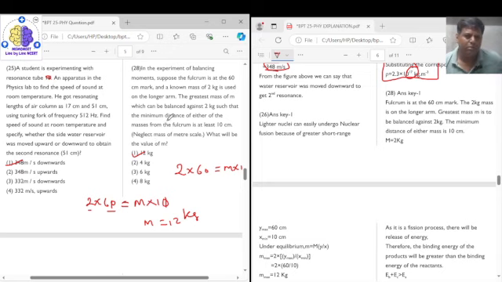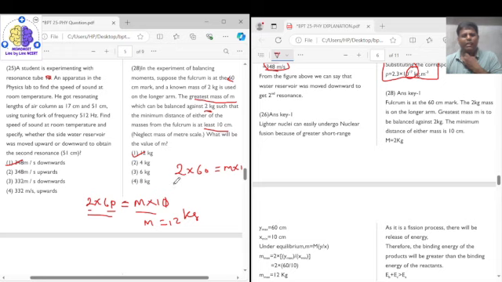Again, the basic thing here is you should know the principle of moment of force. For the balancing condition, the torque on one side will be equal to the torque on the other side, that is anti-clockwise equals clockwise. The second thing you should know is, if we are using the minimum mass, the length should be maximum, that is 60, and if we are using the greatest mass M, then the length should be the least, that is 10.